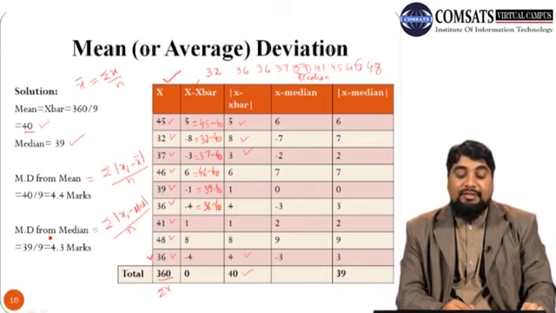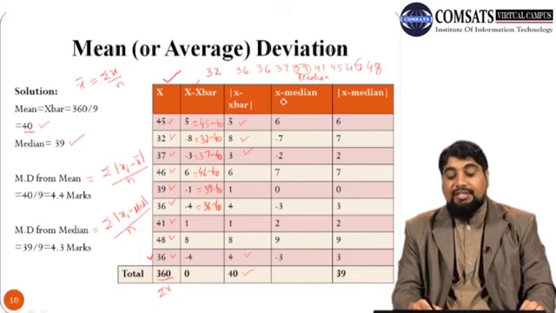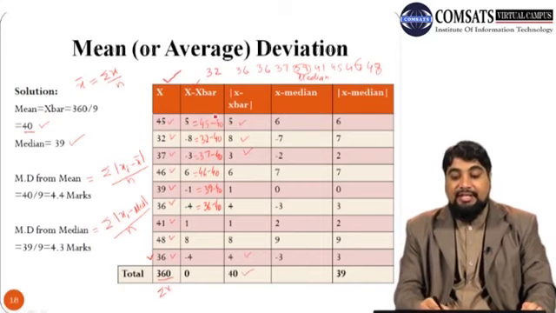But now if we are interested in calculating mean deviation from median, then we have to subtract median from each of the x observations, from each xi. So construct a new column x minus median. So x is 45 and median is 39.